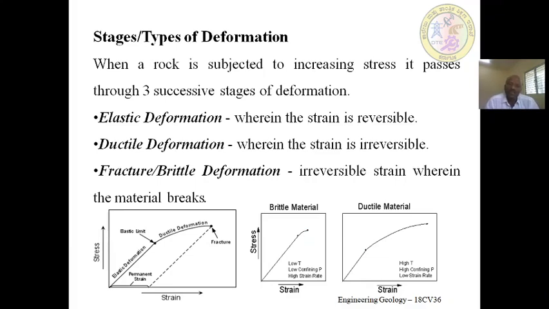In fracture or brittle deformation, there is irreversible strain wherein the material breaks. In brittle deformation, low temperature and low pressure are applied, then high strain.